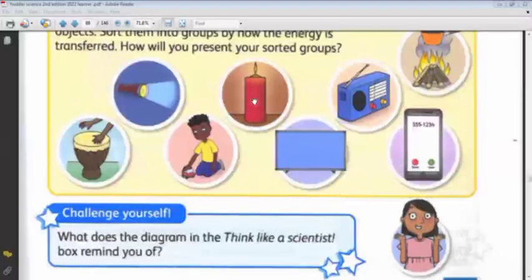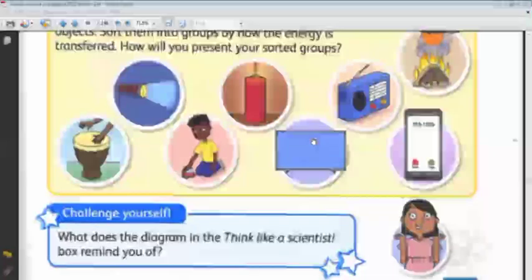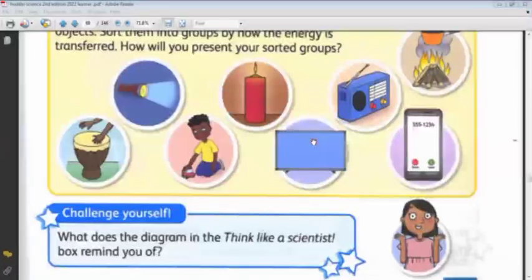It transferred light and heat. Okay. What about the TV? It started when we put the electricity inside it. It takes energy and then transfers it to the surroundings. It transferred light and sound. Okay. The radio, we did on the previous page.